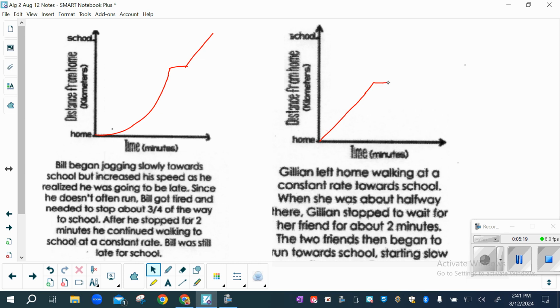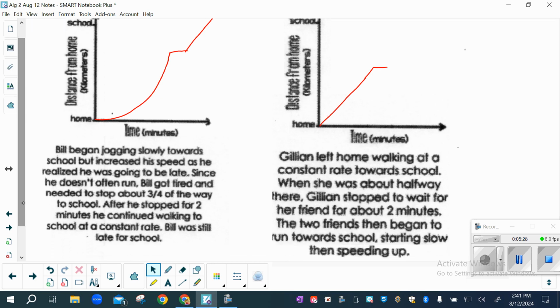And this is a tricky part, that you now want to say that she began to run towards the school, starting slow, then speeding up. That's a little tricky to get that difference in there. So if yours is more pronounced in between the flat and then the curve, that's fine. It's hard to get that.